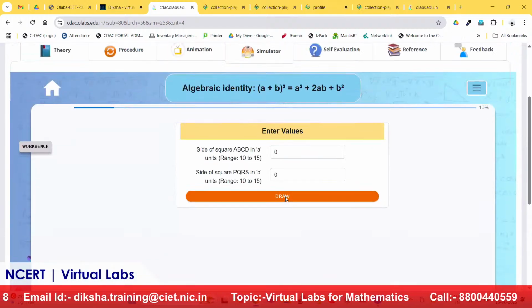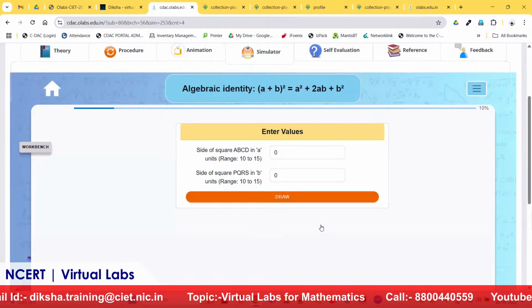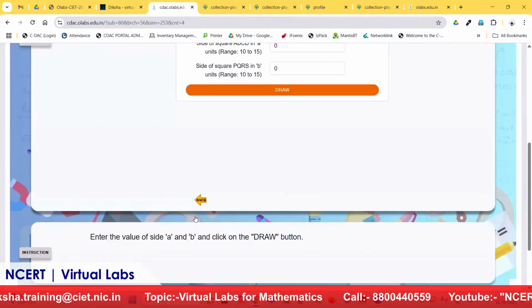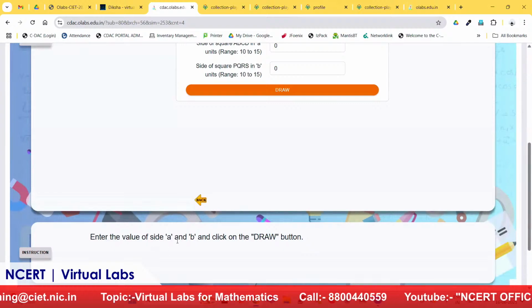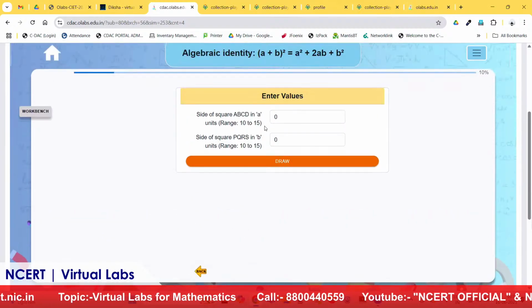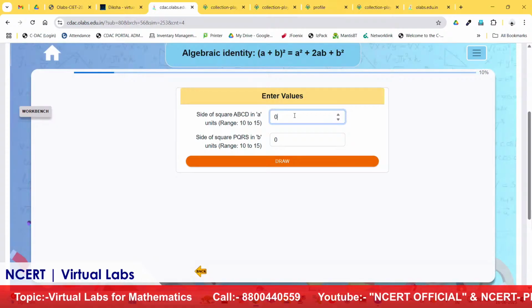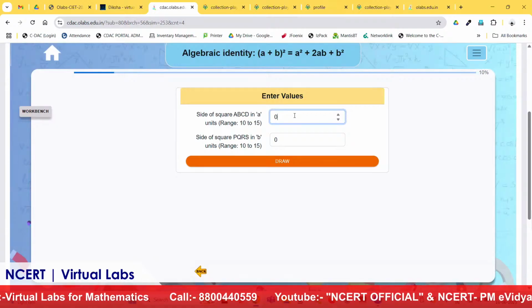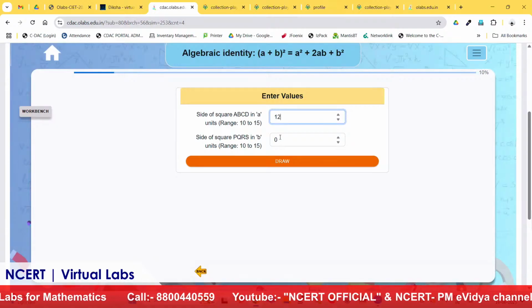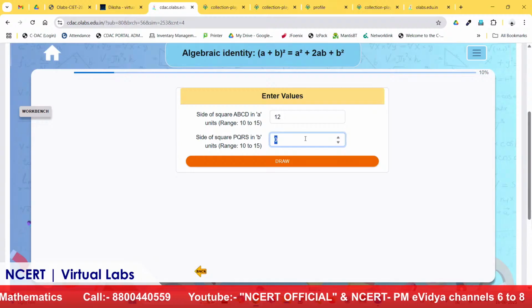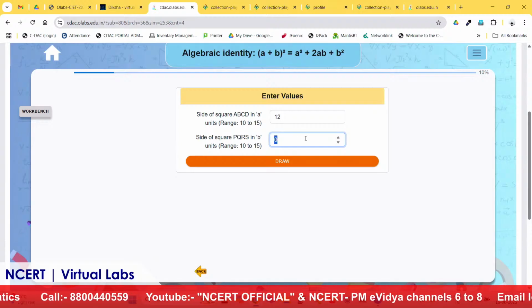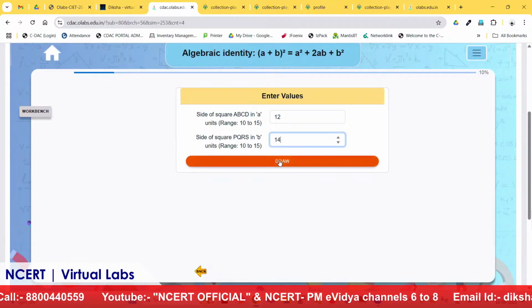So I'll click on the OK. Again, the progress bar is on the top. What I have to do is enter the value of sides A and B and click on the draw button. Now it says the side of square ABCD, A in units, 10 to 15. So now I will just put 12, and the side of second square PQRS, B units, I will just put 14, and I will click on draw.